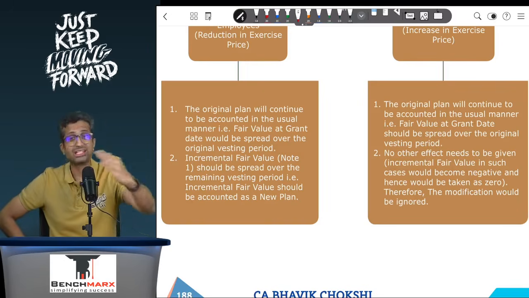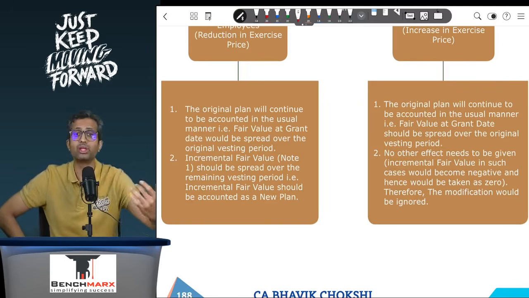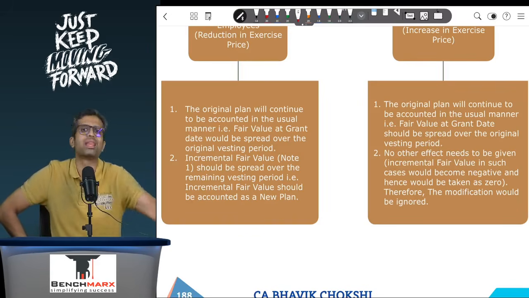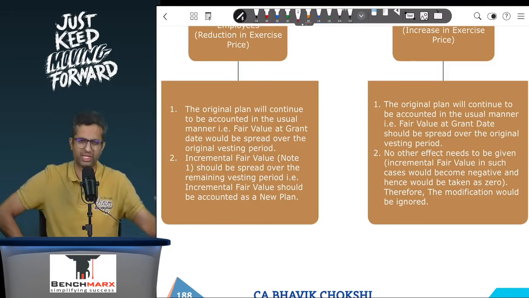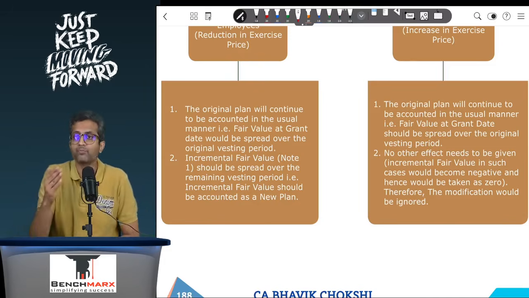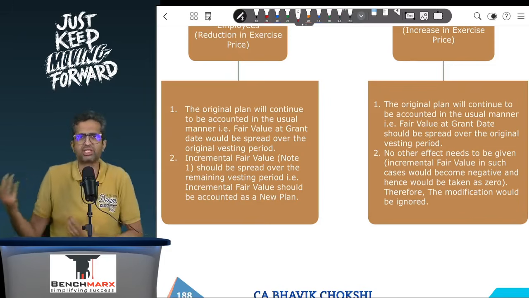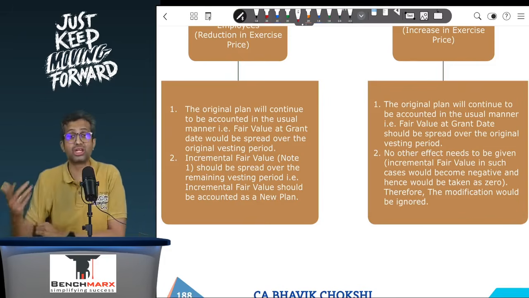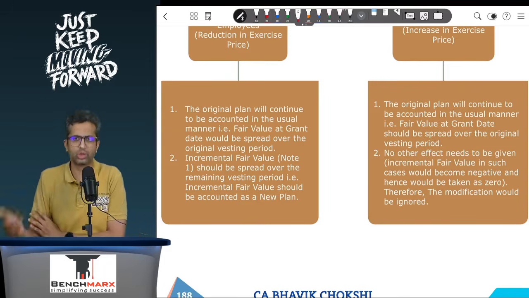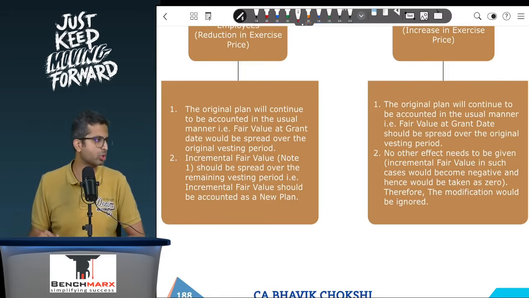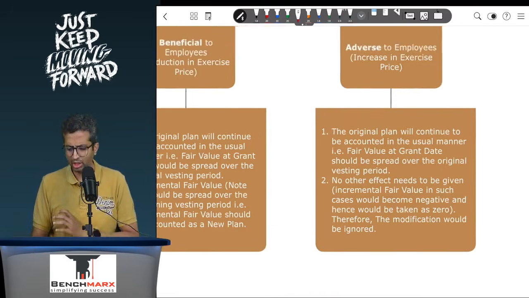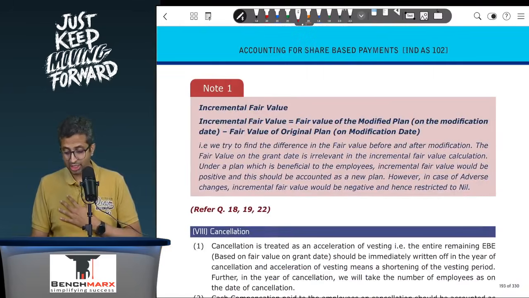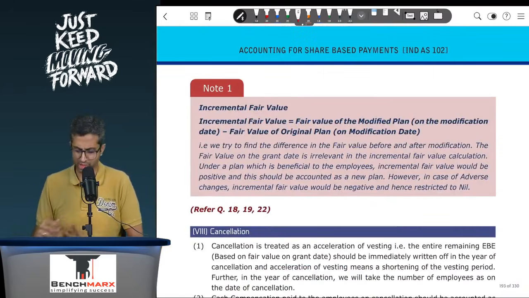But if the change is adverse to the employee, the incremental fair value will be negative, that is, you will restrict it to a 0 value, because plans cannot have a negative value. New plans, at best, will have 0 value for the employees, and as a result, 0 prorated over the remaining vesting period is 0. So if it's a change which is adverse to the employee, you will only have the original plan, which you will spread over the total vesting period. Okay, so this is regarding modification of exercise price.